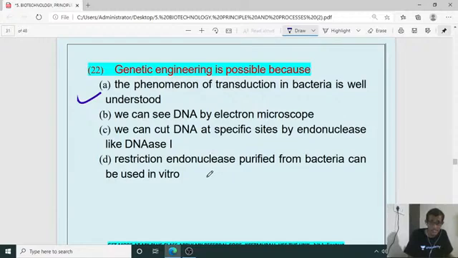So the right answer for genetic engineering, that is rDNA technology, is that restriction endonuclease purified from bacteria can be used in vitro. In the laboratory condition, we can use this restriction endonuclease purified from bacterial cells. Because of that reason, D is the right answer.